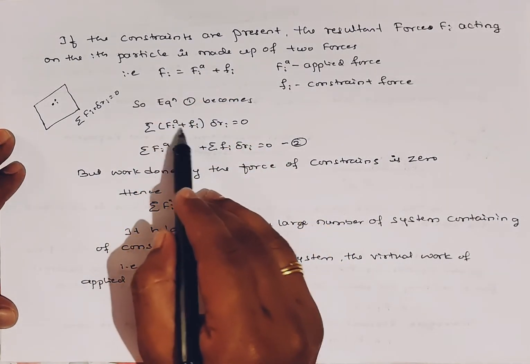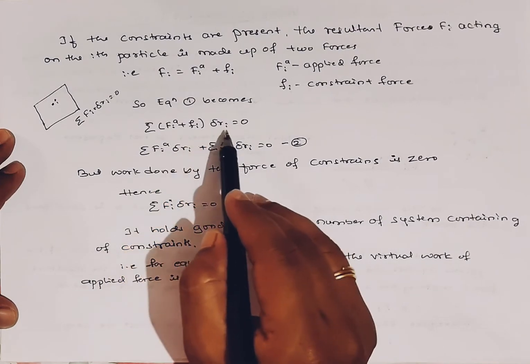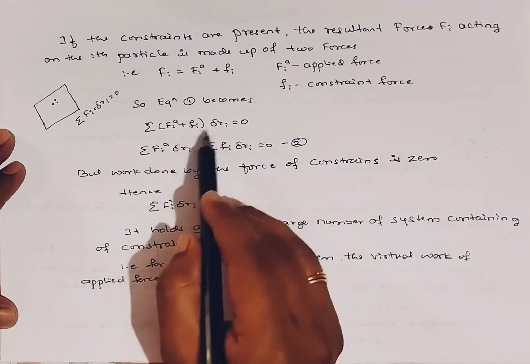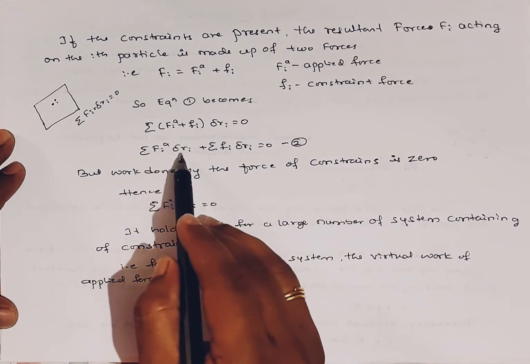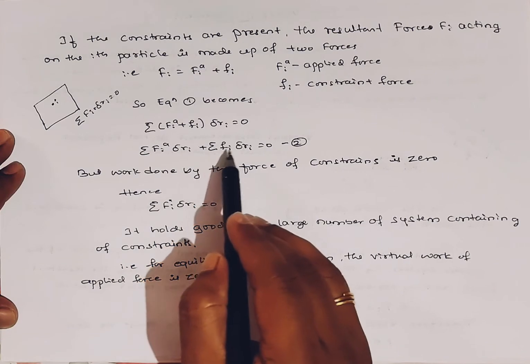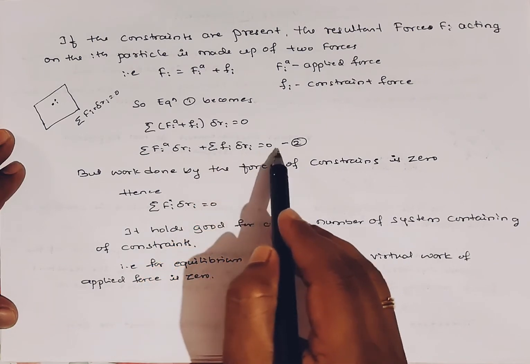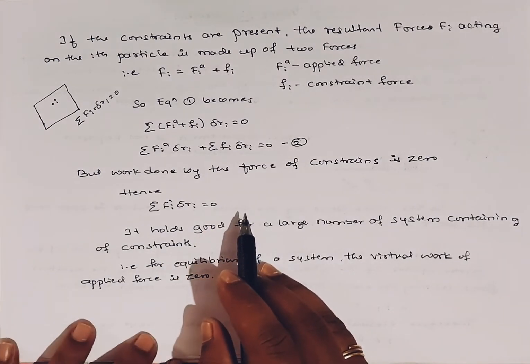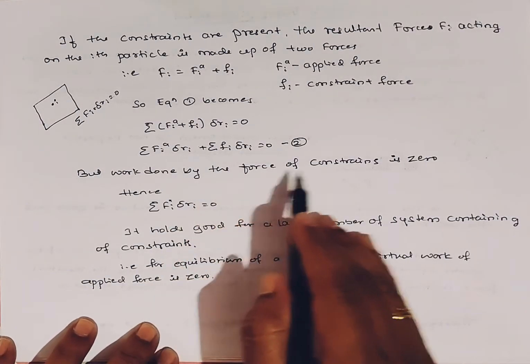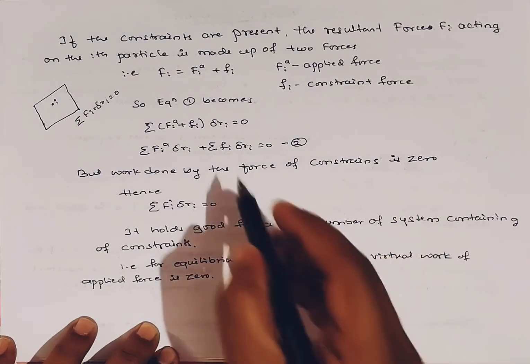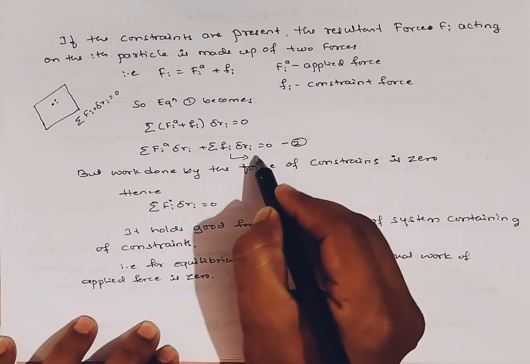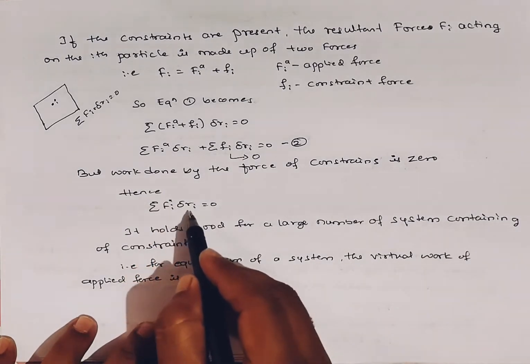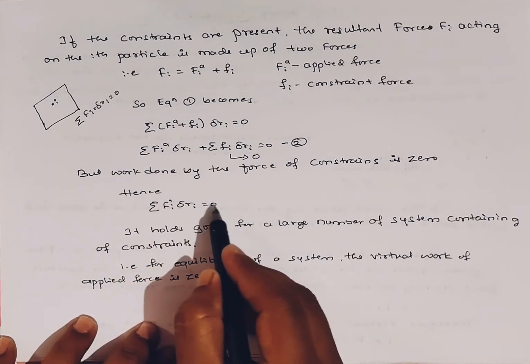So summation of (Fia plus fi) dot delta Ri is equal to 0. So we can split it: summation of Fia dot delta Ri plus summation of fi dot delta Ri is equal to 0. That is equation number 2, right? But the work done by the force of constraint is 0. So hence, summation of Fia dot delta Ri is equal to 0.